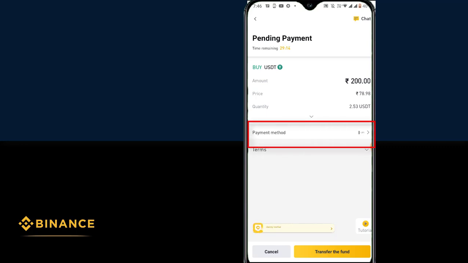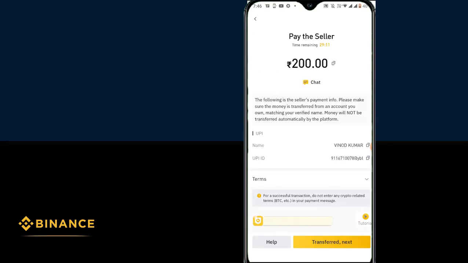Click on UPI, and next I'm going to copy his UPI ID. Here, this guy has only UPI. Sometimes people will have multiple options, so you can go to any of the payment methods, copy that payment detail, and send the money. You can come back and click on Transfer Next. So first I'm going to copy the UPI ID and send the money, and I'll come back and click on Transfer Next. Let me do that quickly.